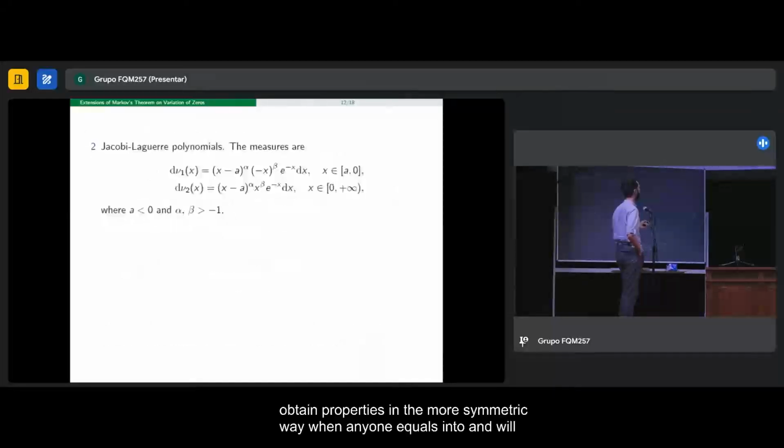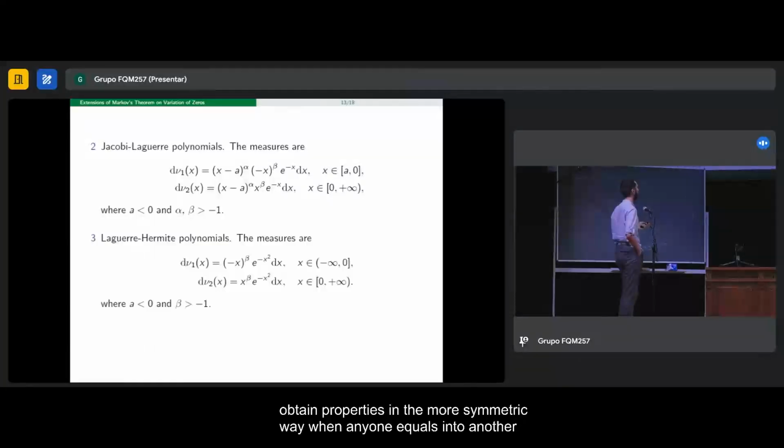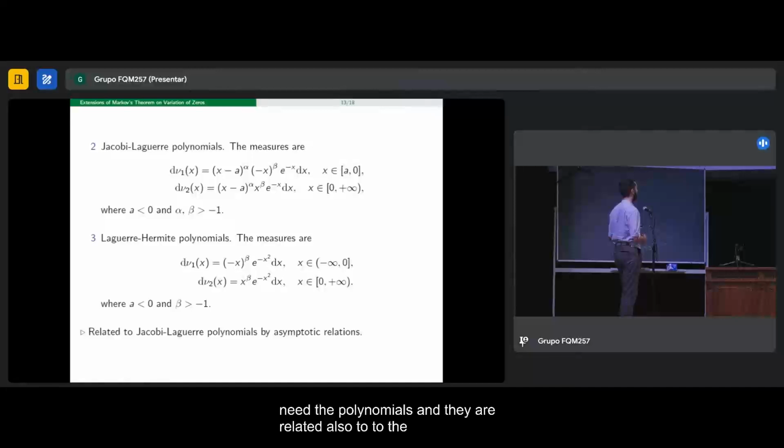And well, there also exist another two families of multiple orthogonal polynomials that generalize the Laguerre and the Hermite polynomials, and they are also related to the Jacobi-Laguerre polynomials that I introduced before by an asymptotic relation. So the monotonicity of the zeros of the Jacobi-Laguerre polynomials is related to this one. So one obtains the monotonicity of the zeros with respect to the other one.